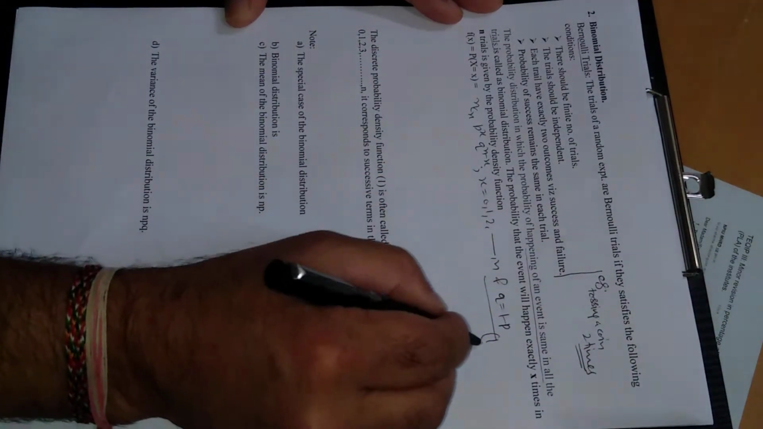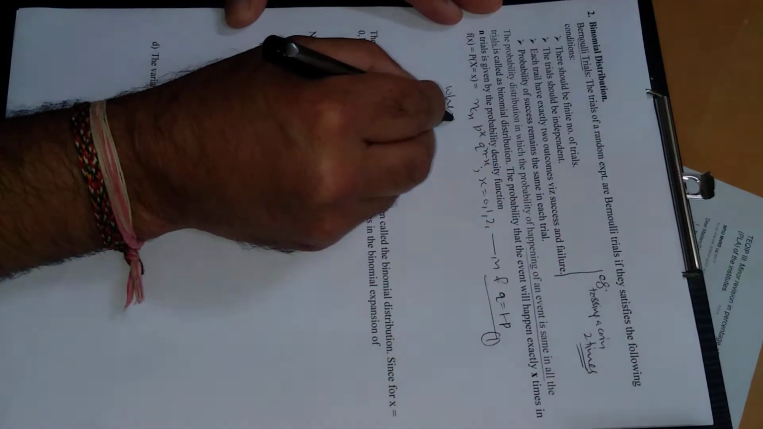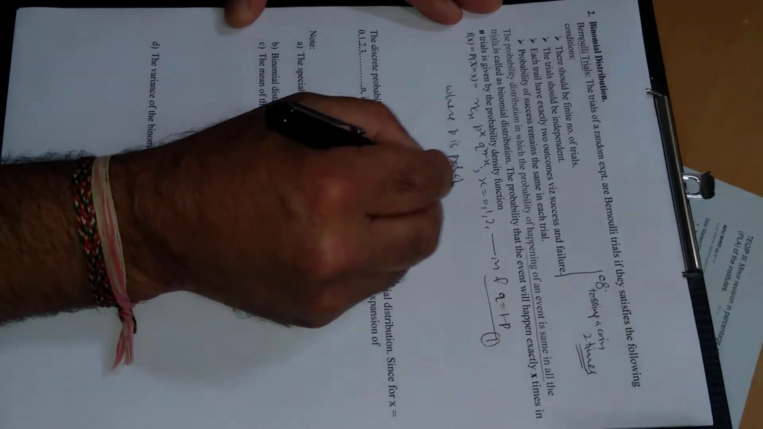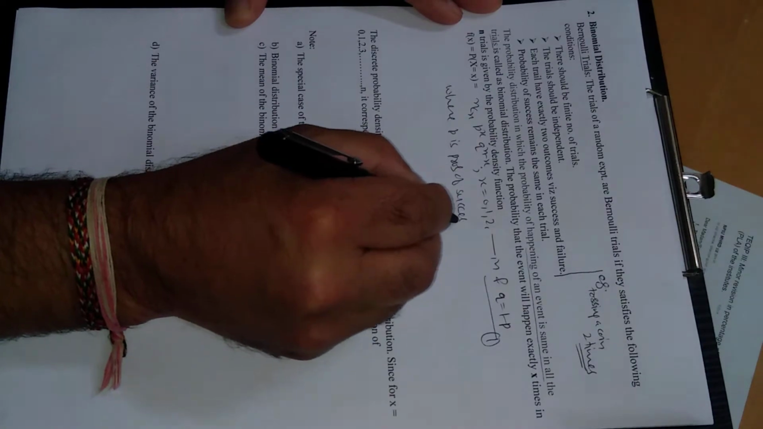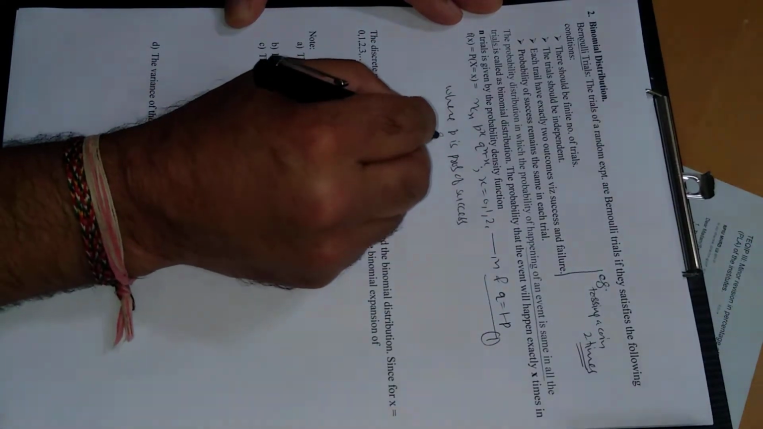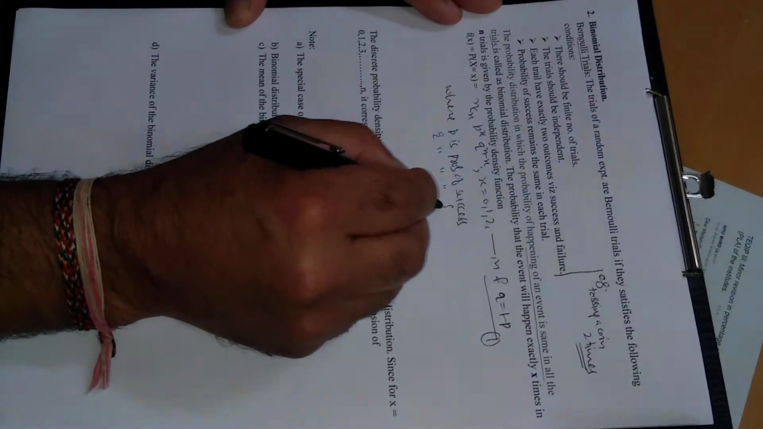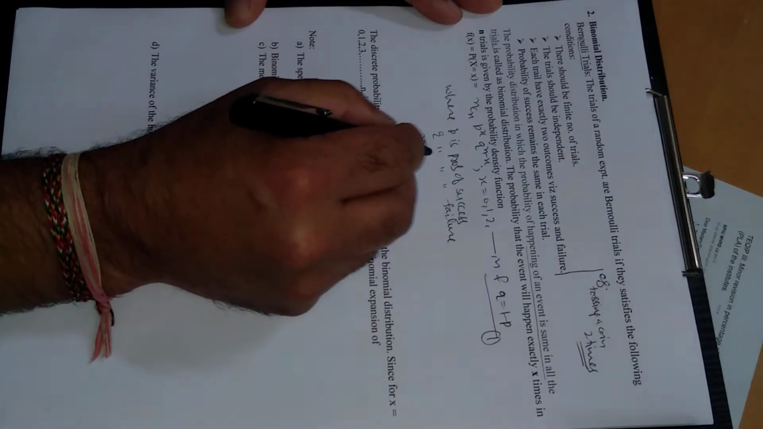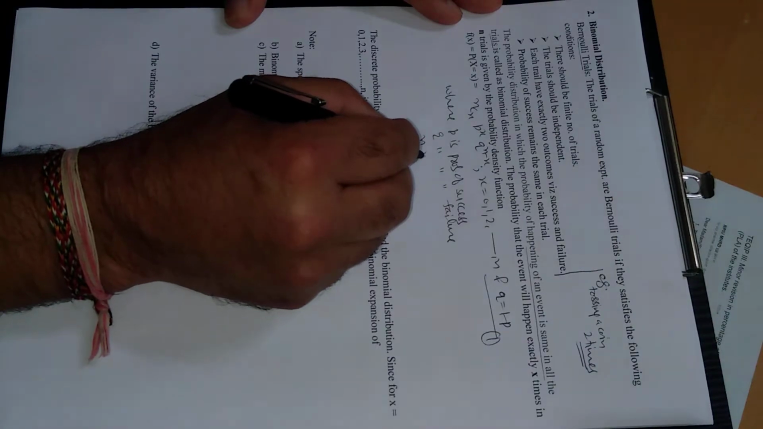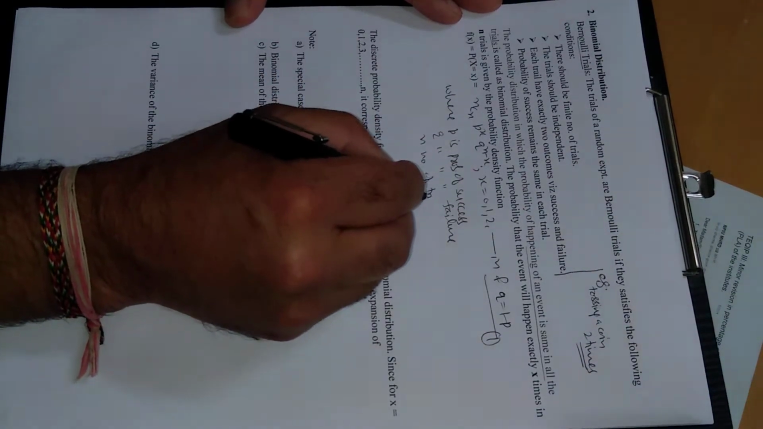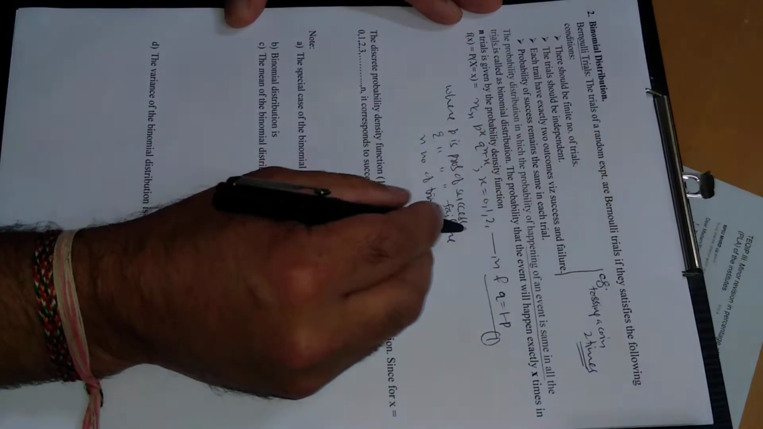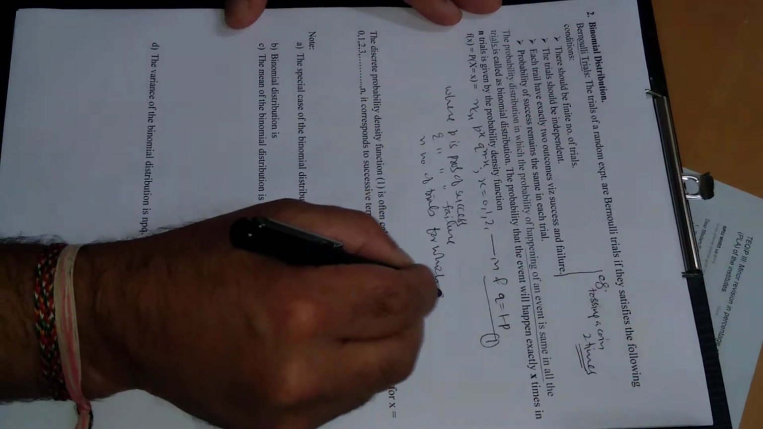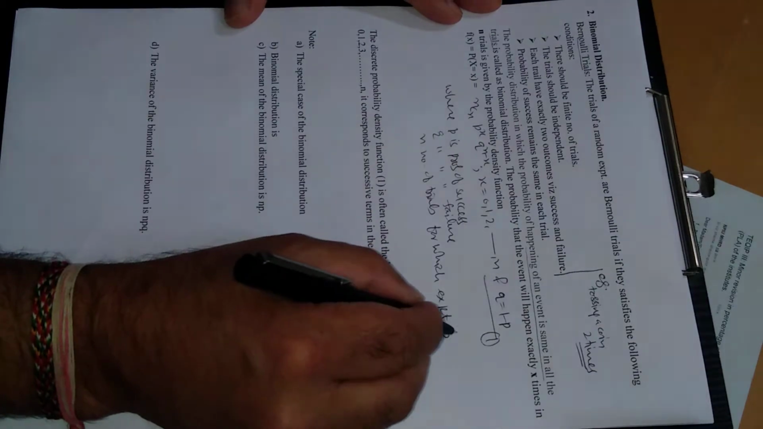Here p is the probability of success, q is the probability of failure, and n is the number of trials for which the experiment is performed, where experiment means random experiment.